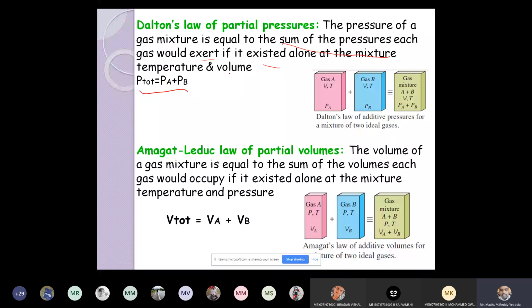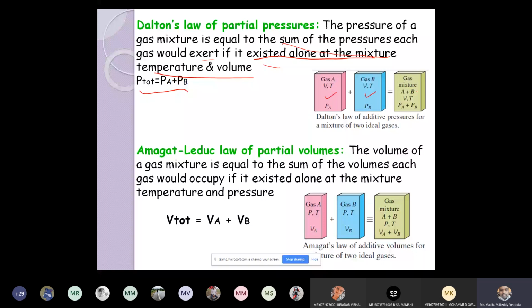So the total pressure is equal to the sum of the pressures each gas would exert if it existed alone at the mixture temperature and volume. It means in all three cases here, the volume is V and the temperature is T. So the mixture volume is V, and the mixture temperature is T.